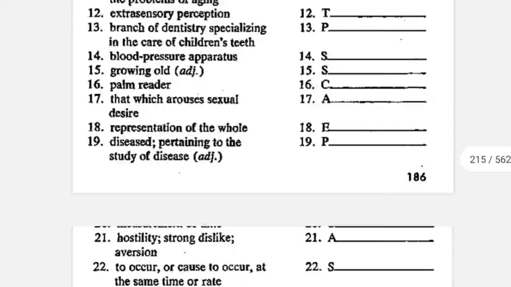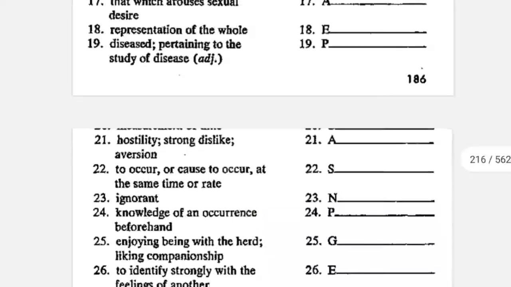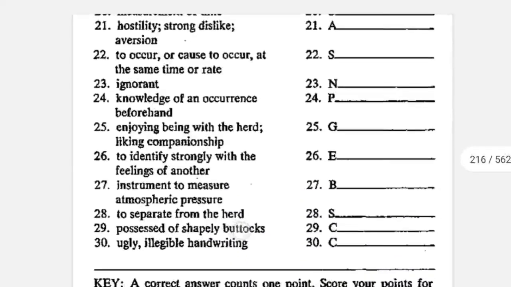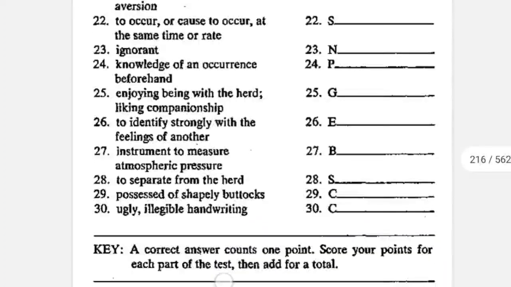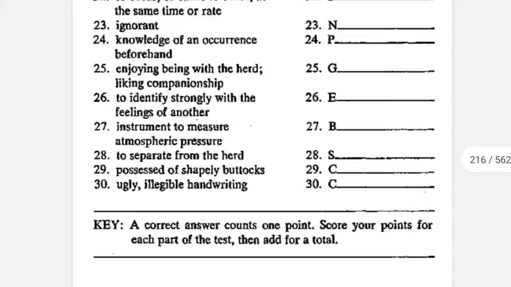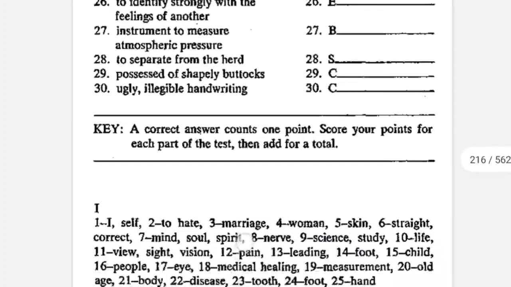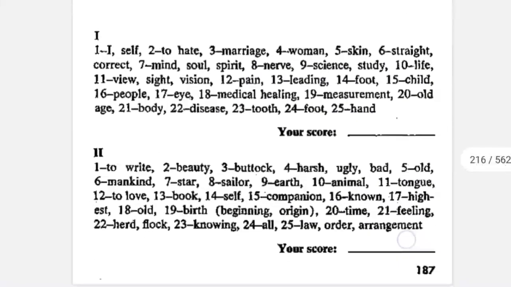The first letters of the words are given. So you have to find the words from that particular letter. For example, the 22nd is to occur or cause at the same time or rate. So that is synchronize. The last one is ugly handwriting. So that is cacography.